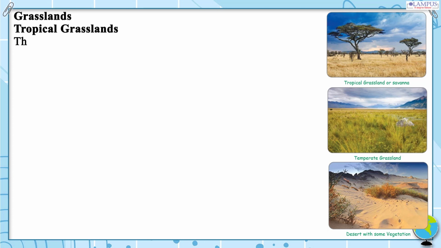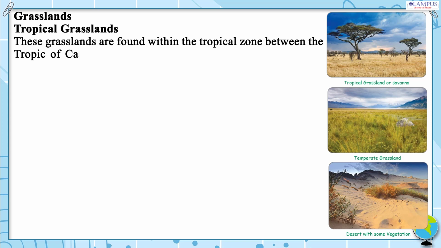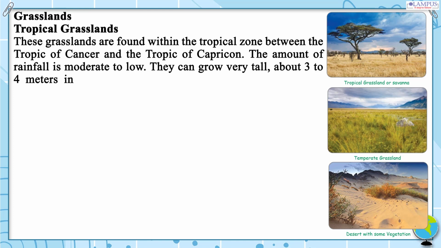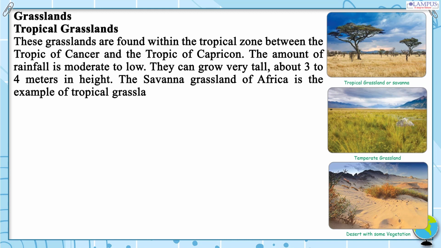Grasslands. Tropical grasslands. These grasslands are found within the tropical zone between the Tropic of Cancer and the Tropic of Capricorn. The amount of rainfall is moderate to low. They can grow very tall, about 3 to 4 meters in height. The savanna grassland of Africa is the example of tropical grassland.